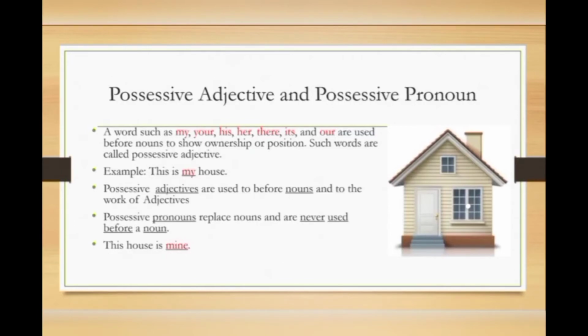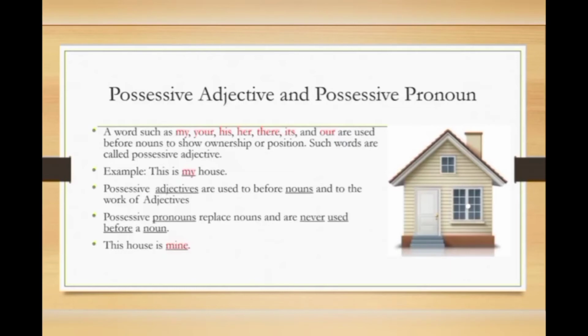Now let's move to the possessive pronoun. Possessive pronouns replace nouns and are never used before a noun. For example, this house is mine. In this sentence, mine is highlighted with red color. See, the word mine is a pronoun. Okay, so notice both examples. This is my house and this house is mine. Both meanings are the same, but the sentence formation is different.